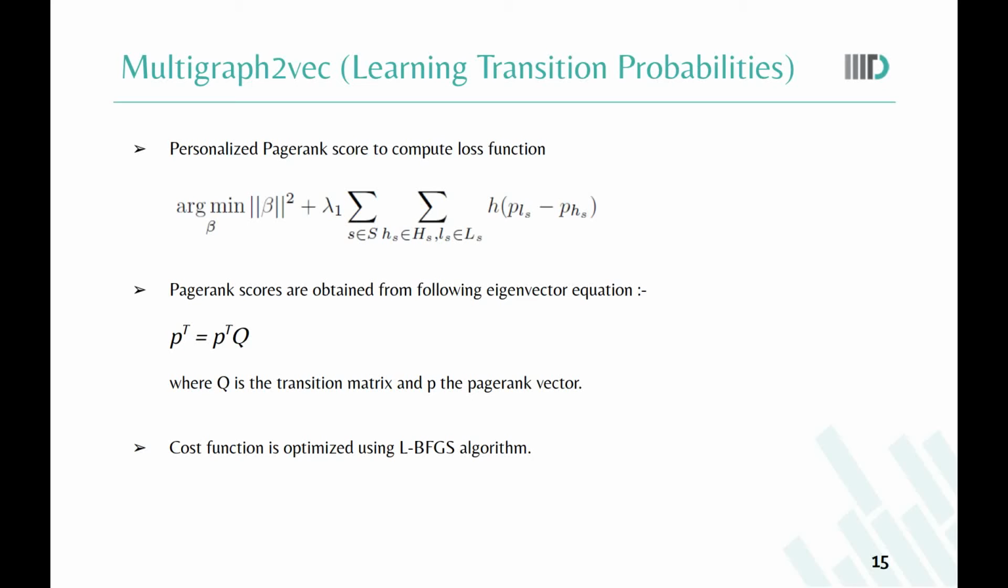The PageRank scores are obtained from the following eigenvector equation. P transpose is equal to P transpose times Q, where Q represents the random walk transition matrix and P represents the PageRank vector. Finally, we use the LBFGS optimizer for optimizing the loss function. Once the transition matrix is learned, we generate multiple random walks from each node and pass them to the skipgram model.